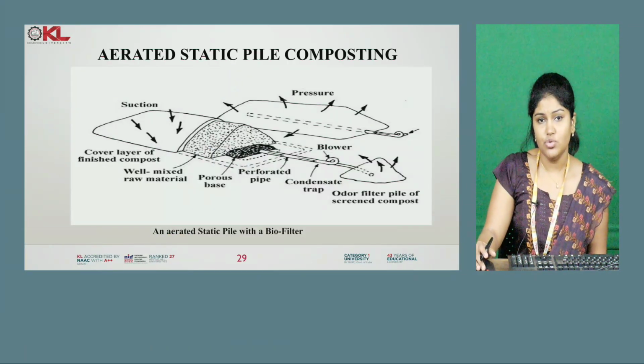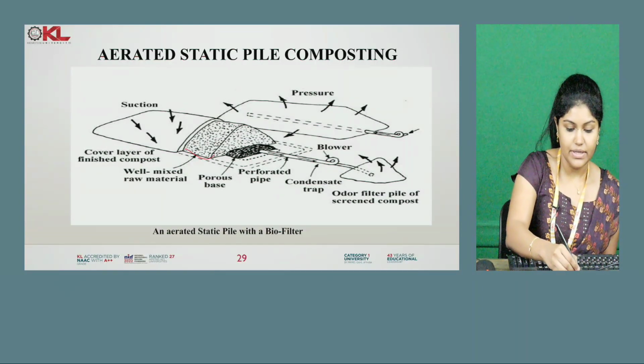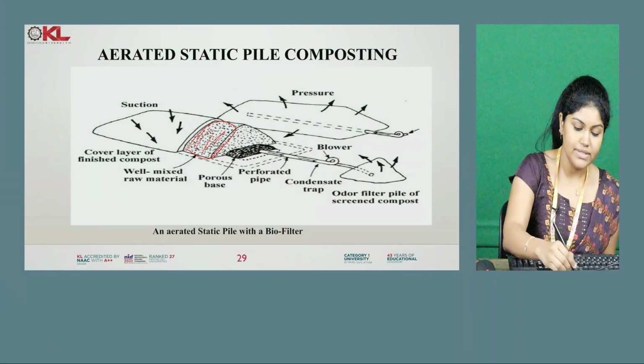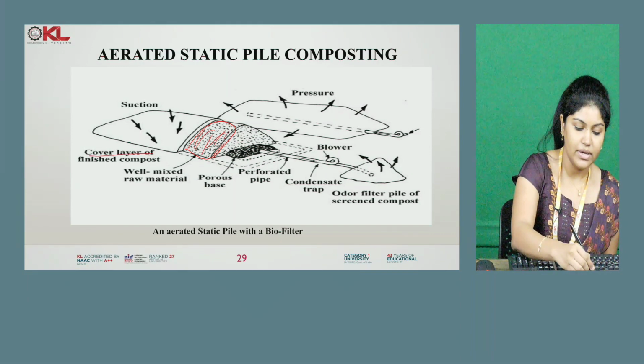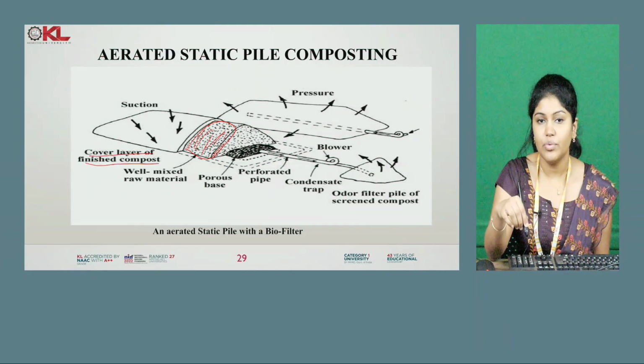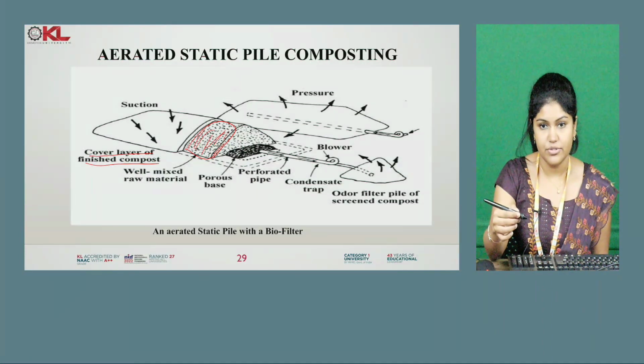So in this image you can see that the mixed raw material is given here, and the cover layer. There will be a cover layer above the waste material, that is this one, a cover layer with finished compost. Why we are doing that is we have to avoid the breeding of mosquitoes and smell or odor has to be avoided. So nuisance has to be avoided. For that we will cover with finished compost.